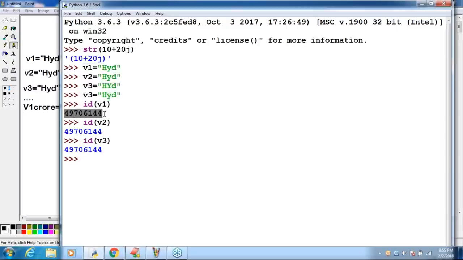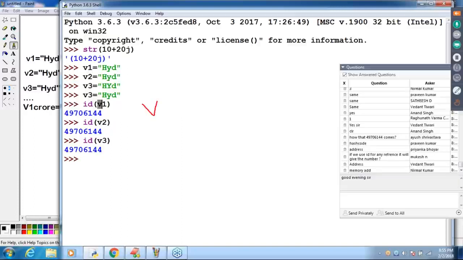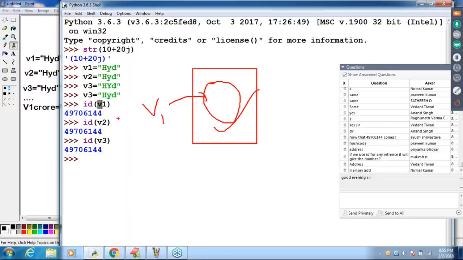What is this number? Please respond. Aish is asking this doubt. What is this number, sir? This number is the address of the internal object. v1 points to an object, right? What is the address of this object? That thing is nothing but this number.